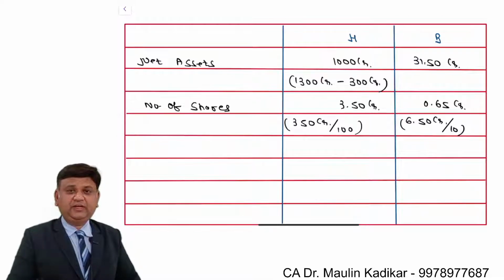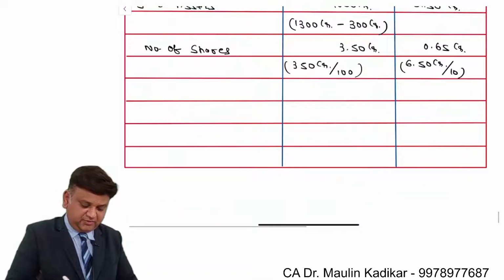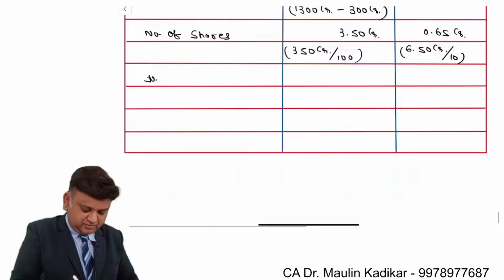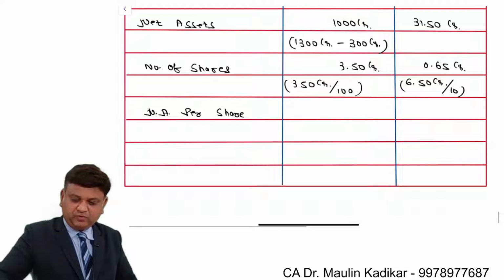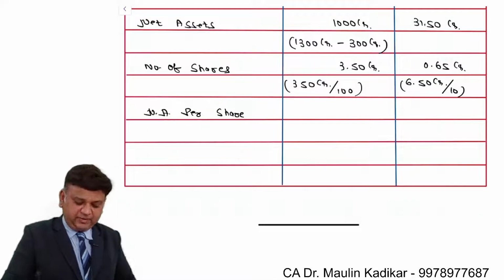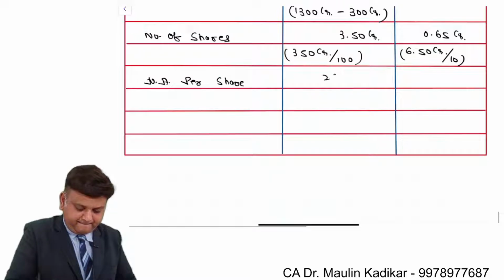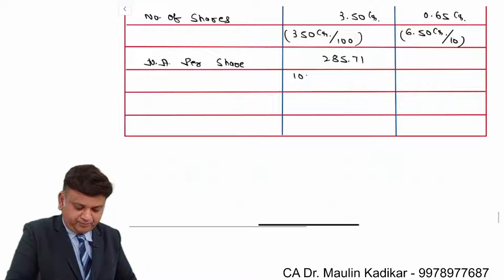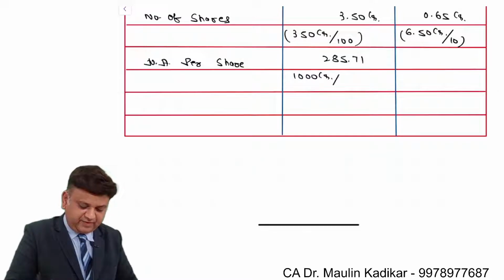So net asset divided by number of equity shares will give the net asset per share. So 1000 crore divided by 3.5 crore, that is 285.71.